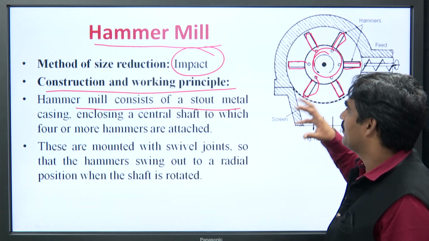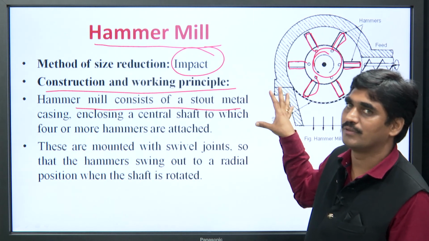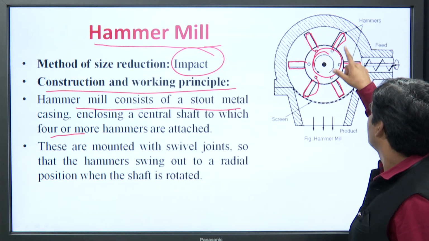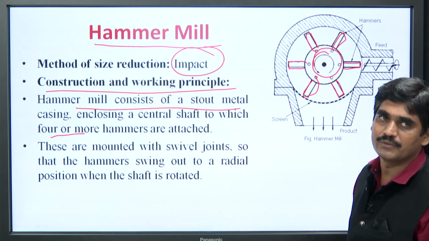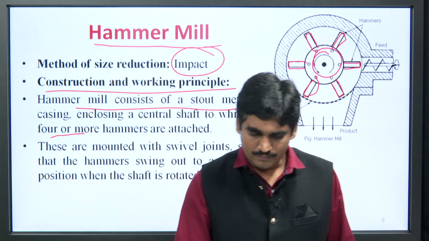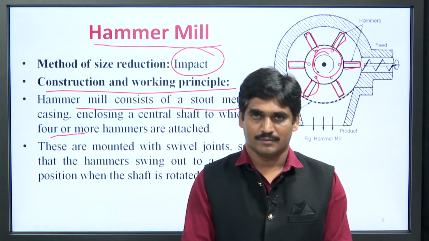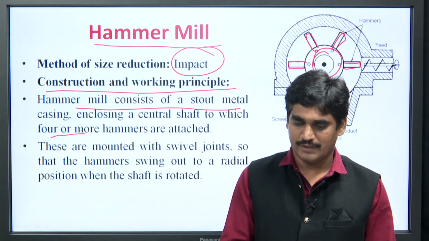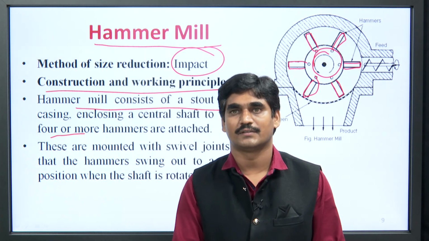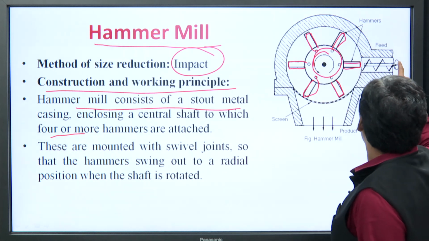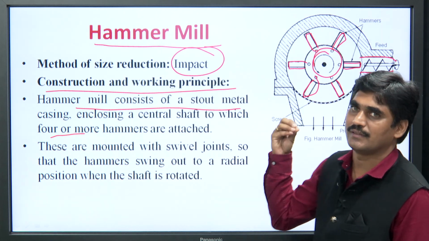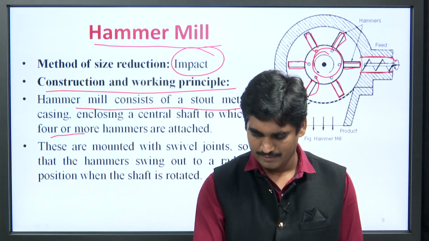It may be 4 or more, not less than 4. So, in this case 6 hammers are attached to this central shaft. These are mounted with swivel joints, so that the hammers swing out to a radial position when the shaft is rotated. Here you will find a portion through which the feed is introduced into the hammer mill.